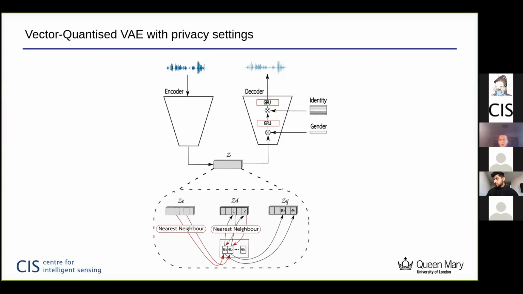Then this vector ZQ of quantized content is fed into the decoder for reconstruction, and is concatenated with the gender and identity embeddings that are learned. Through two gated recurrent layers, we're able to reconstruct speech with the desired privacy setting. For example, here both identity and gender are used to reconstruct speech. This would correspond to the RISG and SIRG settings, where both attributes are used.